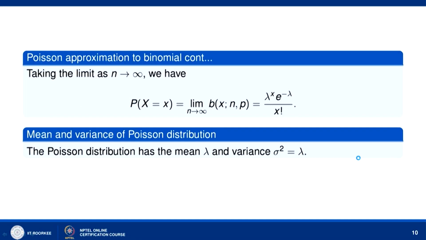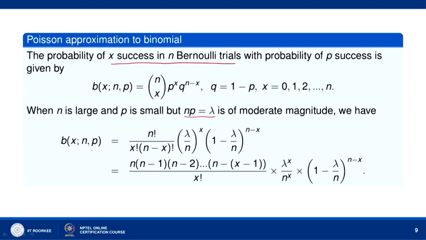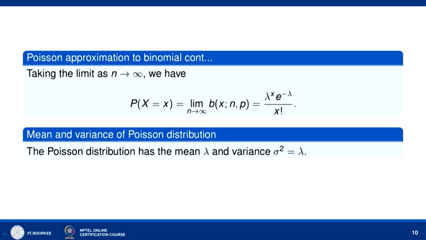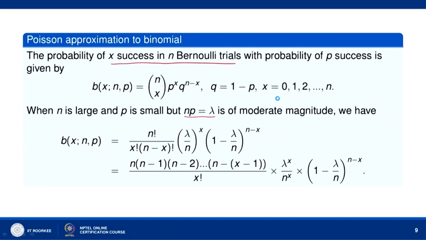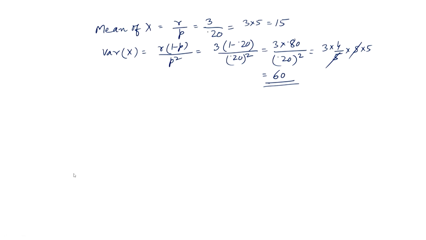Now, let us see, when we take the limit as n goes to infinity, this b(x; n, p) tends to lambda to the power x into e to the power minus lambda divided by x factorial. How do we get that? So, this n to the power x you can divide; these are x factors, 1, 2, 3, 4 and so on up to x factors. So, n to the power x we can divide here, and this is equal to, b(x; n, p),